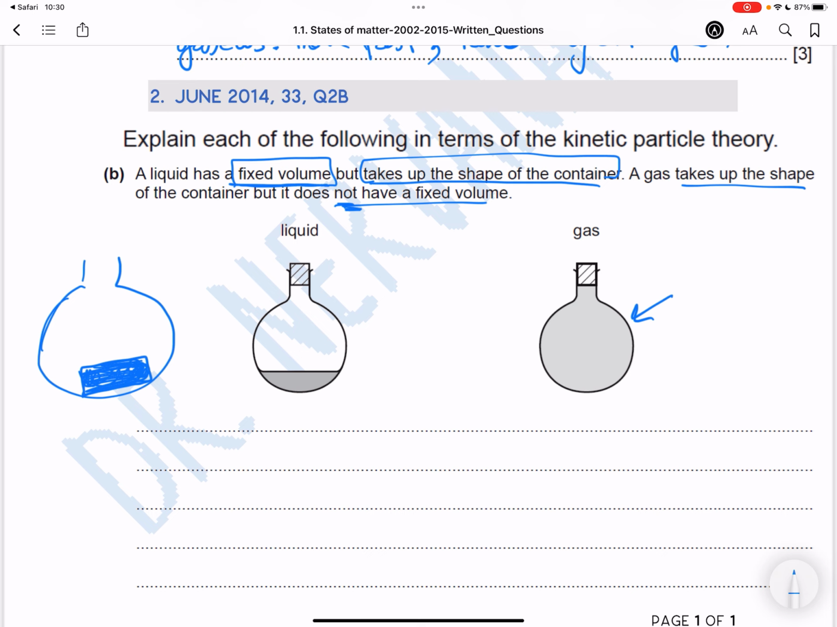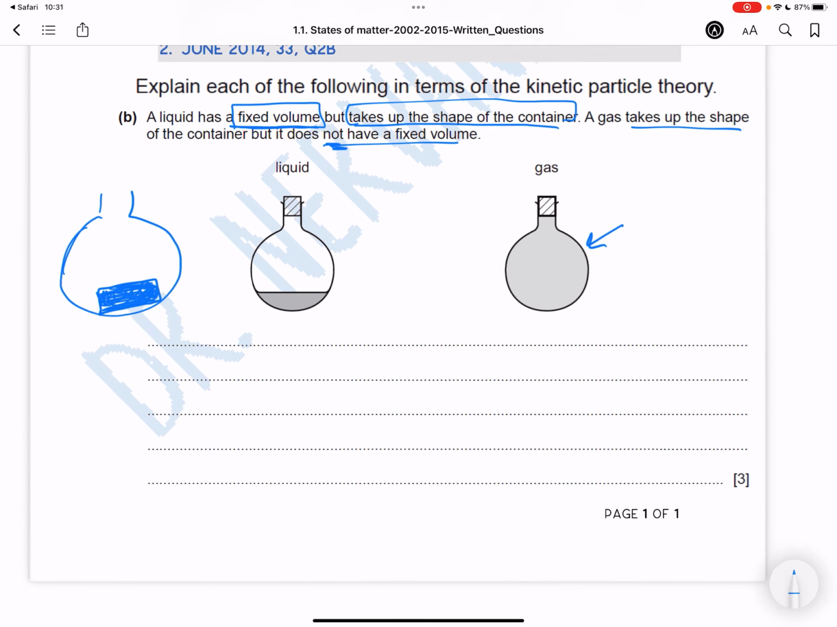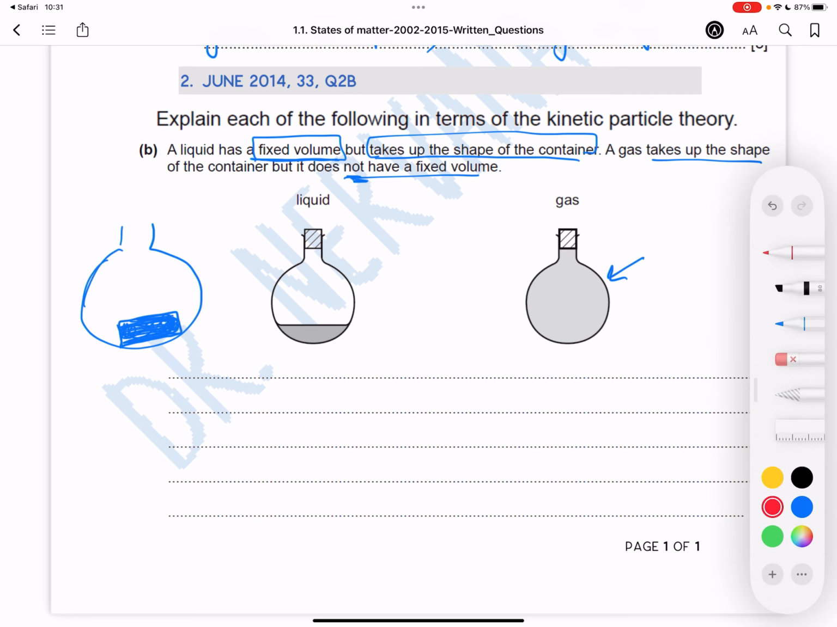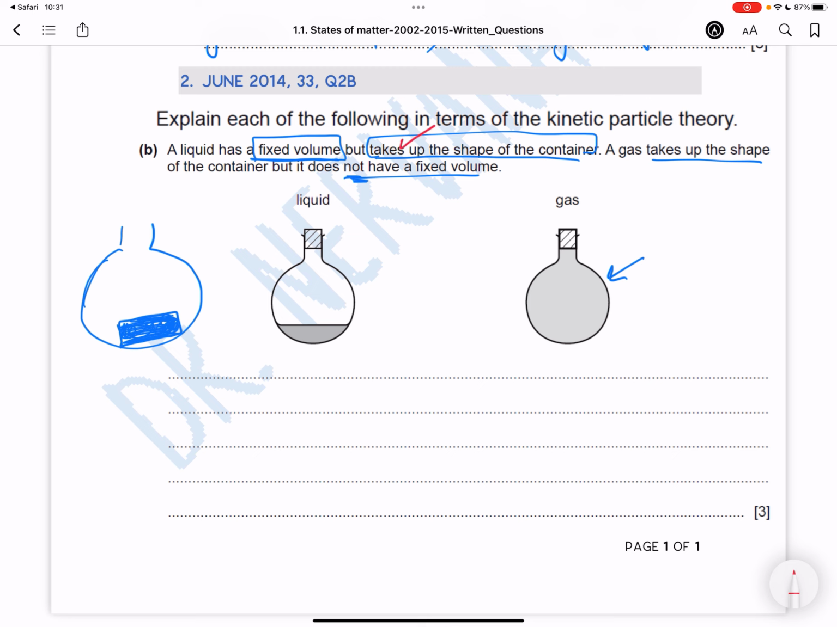So let's start with the fact that they both take the shape of the container. And the reason both liquid and gas take the shape of the container, opposite to solids, for example, is that the particles are not fixed in their positions. The particles have the ability to move randomly, okay? So that's going to be your first point, and this first point will explain the fact that liquid and gas take the shape of the container, all right?